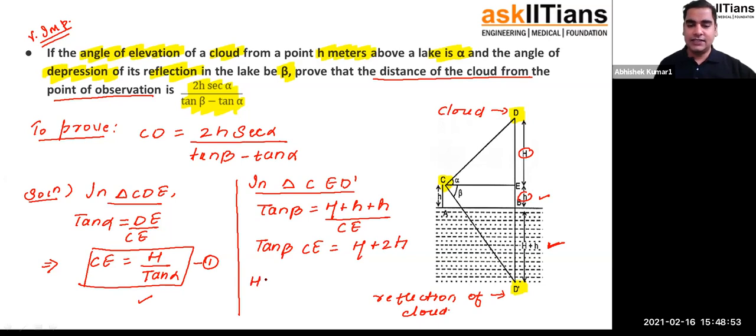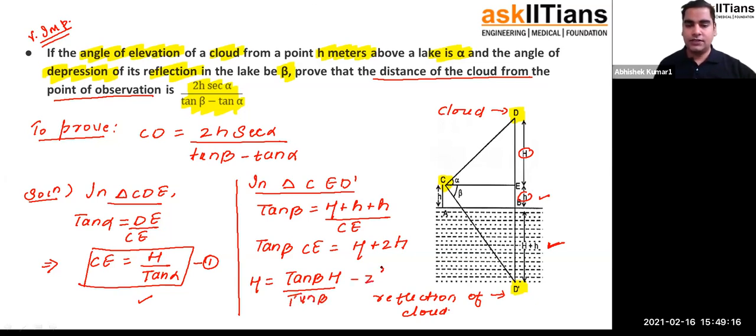So I have capital H is equal to tan beta times CE minus 2 times small h, and CE is H upon tan alpha.